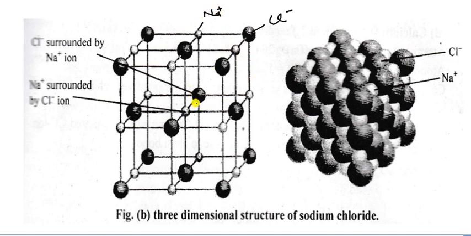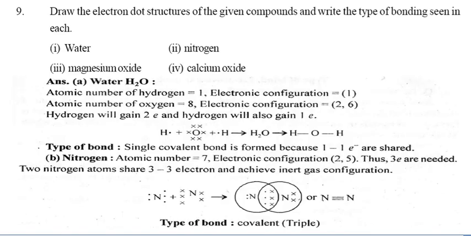And all this is the three-dimensional structure. So the three-dimensional structure of sodium chloride looks like this type. So you can draw in your copy like this. So it is the crystal lattice.